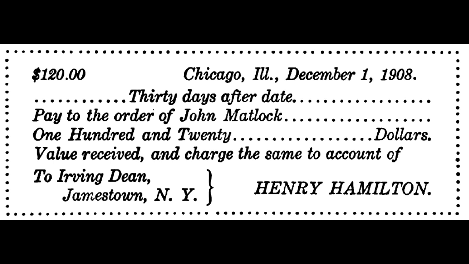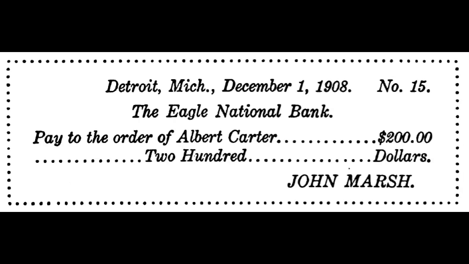Subsection 6. Form of a check. The following is the common form of a check. Detroit, Mich. December 1, 1908. No. 15. The Eagle National Bank. Pay to the order of Albert Carter $200. $200. John Marsh. Subsection 7. General characteristics of check. A check is the most common instrument, and in explaining the other 2 instruments, all parts of this instrument have been explained. Albert Carter is the payee, and John Marsh is the maker or drawer, and the Eagle National Bank is the drawee.